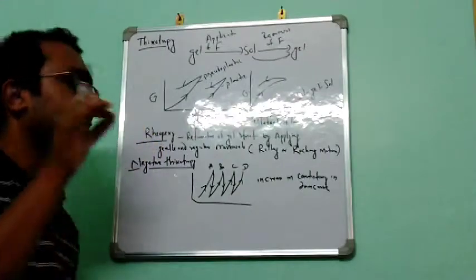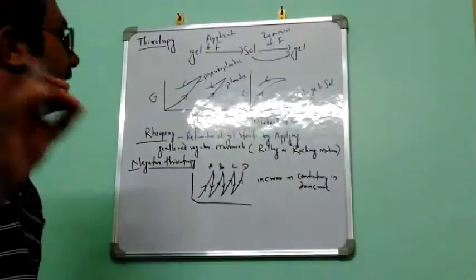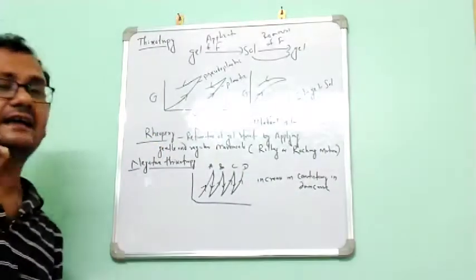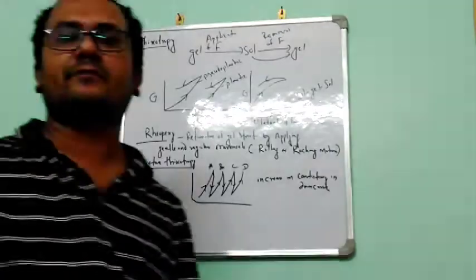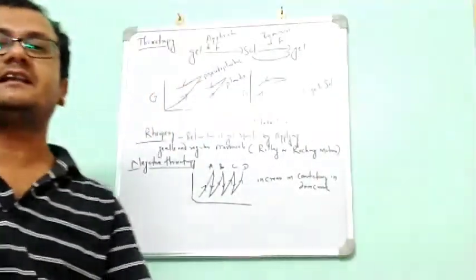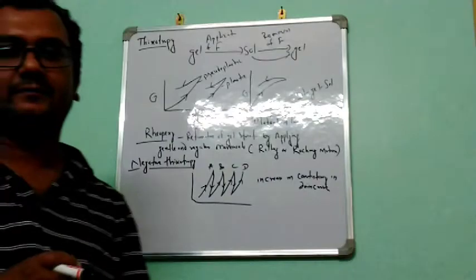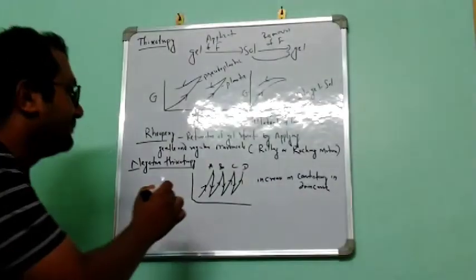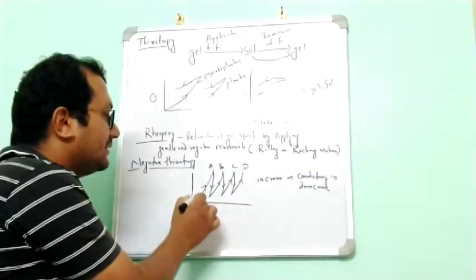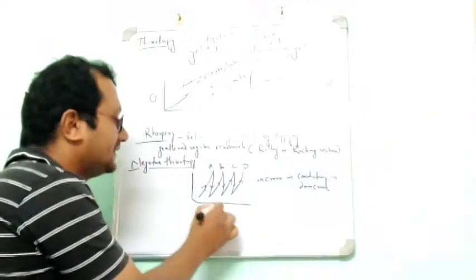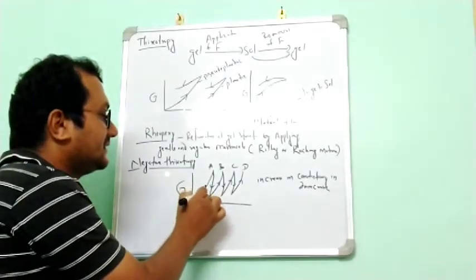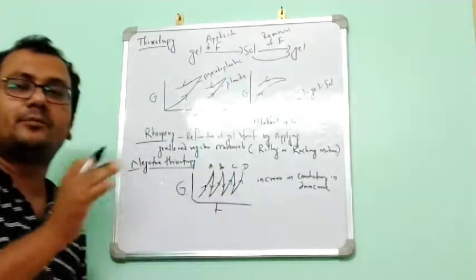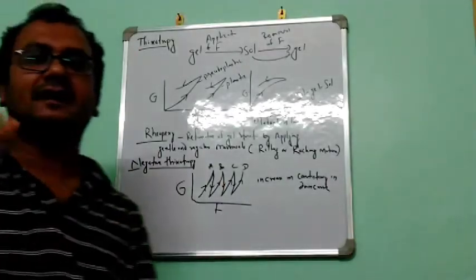And with this, there is also another phenomenon that is known as negative thixotropy. Negative thixotropy is a different type of phenomenon. That means it is completely reverse to thixotropy. Here we can see the gap. When we apply shearing stress, the curve will be upward, the regular manner.